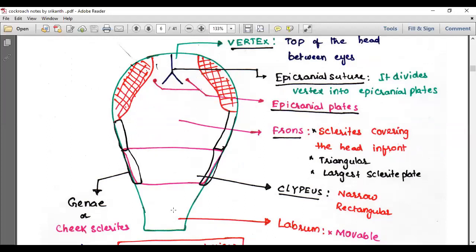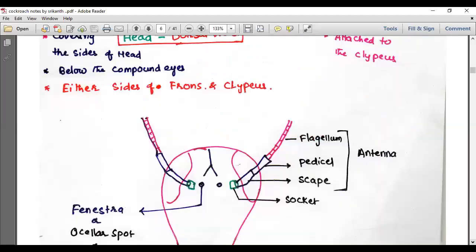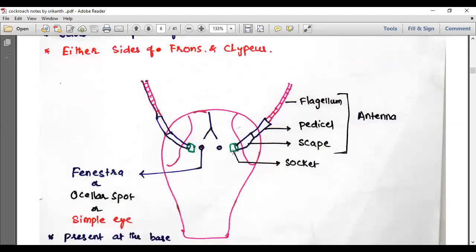And the day after tomorrow, we continue with the new topic, but we repeat it again and again. Over a period of time, we will be comfortable with this. On either side of the frons and clypeus, you'll find the cheek plates called genae. Attached to the clypeus, the labrum is present. Then some more portions on the dorsal side: a socket is present below the compound eye, from which scape, pedicel, flagellum is coming. Below the epicranial suture, the small specks are the fenestrae, or ocellar spots, or simple eyes.